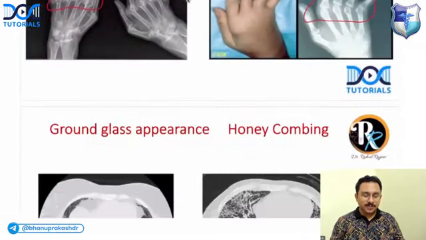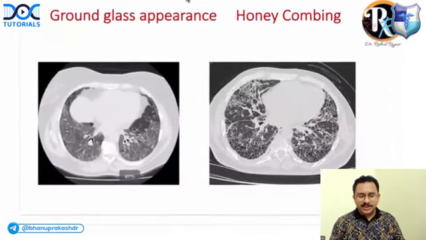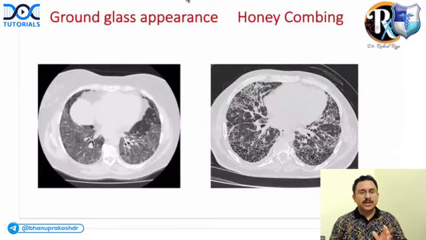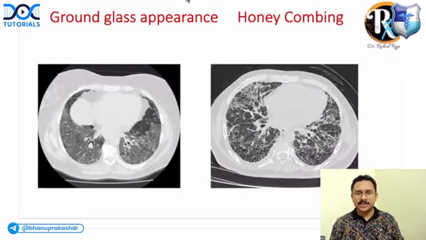Okay, important, right? Another MCQ point is regarding the CT appearance of certain interstitial lung diseases. So some of the rheumatological disorders may be associated with ILD, that is interstitial lung disease.